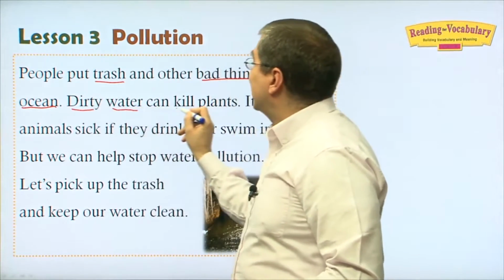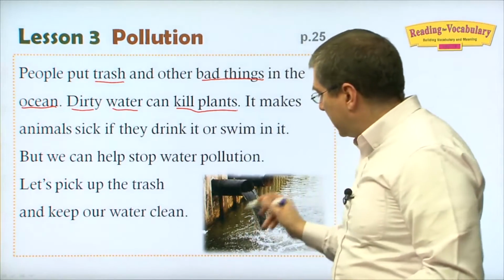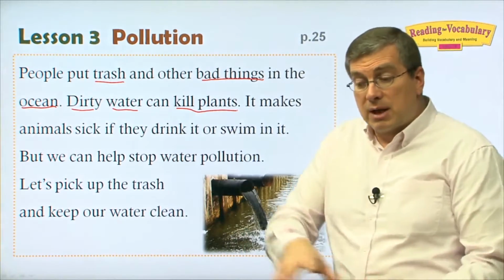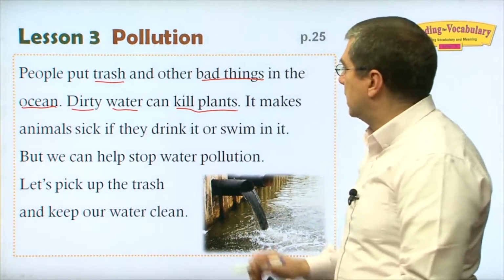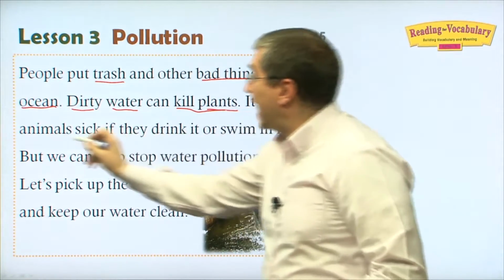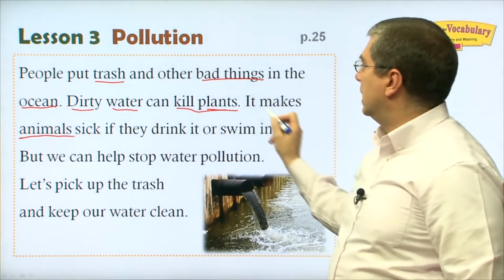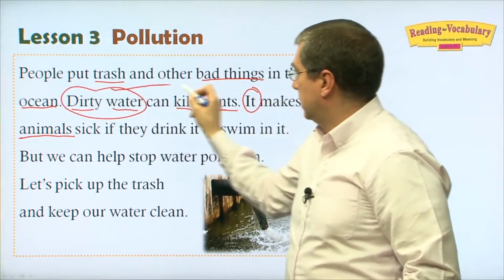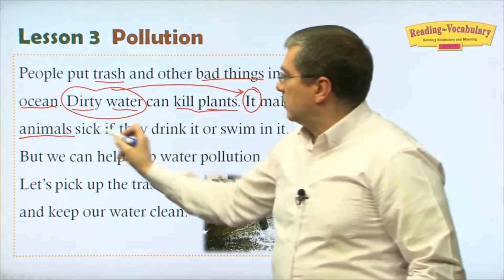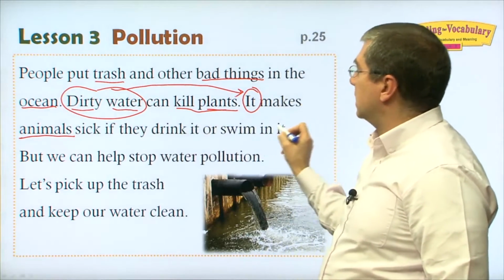Dirty water can kill plants, right? It can kill plants. The plants along this river might die because those plants need fresh, clean water to grow. Not just plants, it makes animals sick if they drink it or swim in it. And of course, it is dirty water, right? Dirty water makes animals sick if they drink dirty water or swim in dirty water.